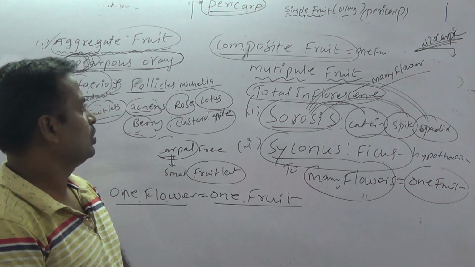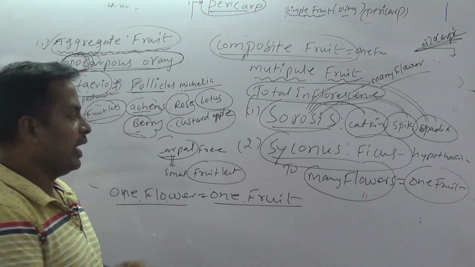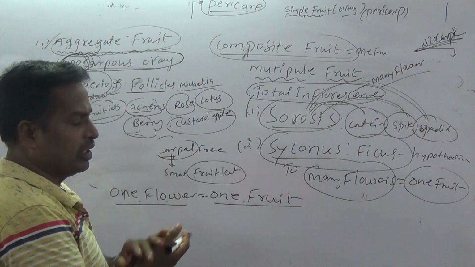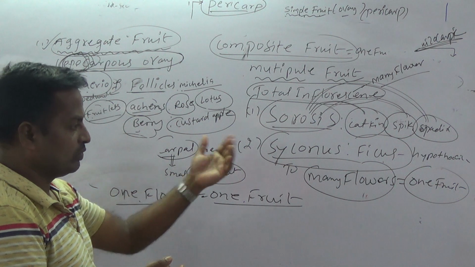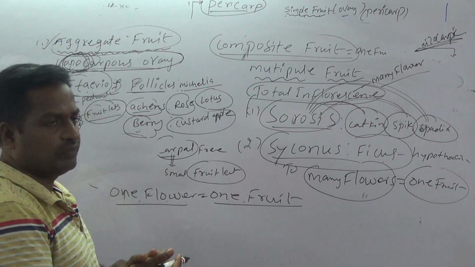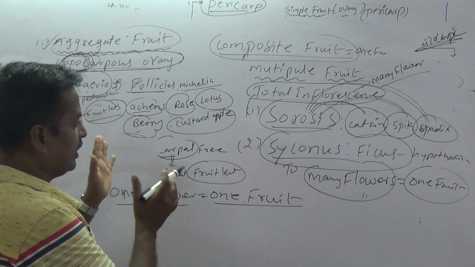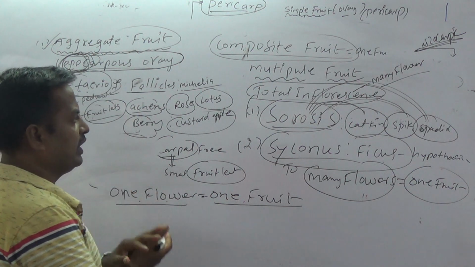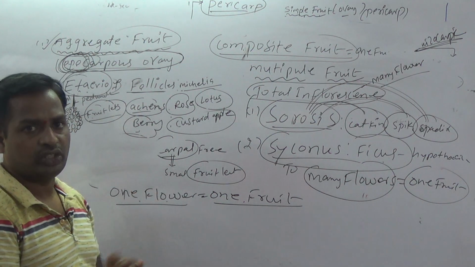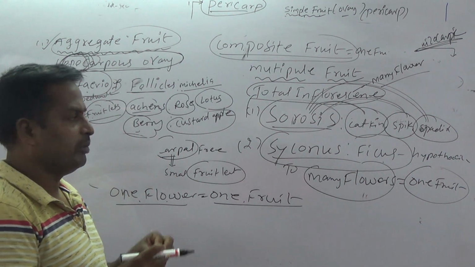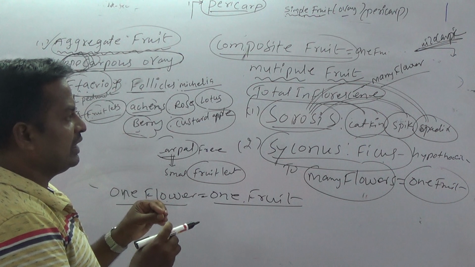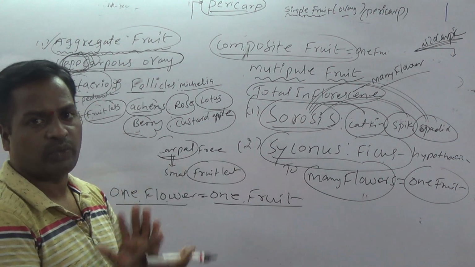Are you clear? So all fruits are very important, and examples, the nature of the pericarp, the nature of the seed, seeded or non-seeded, positions and family names, all are important for NEET and MCET examination. Common points are important. For example, what is the common point between the drupe, the nut and the schizocarpic fruit?